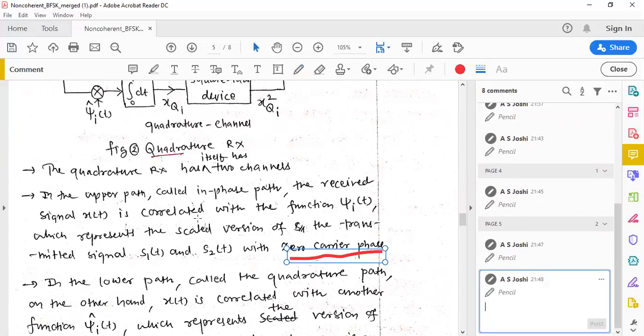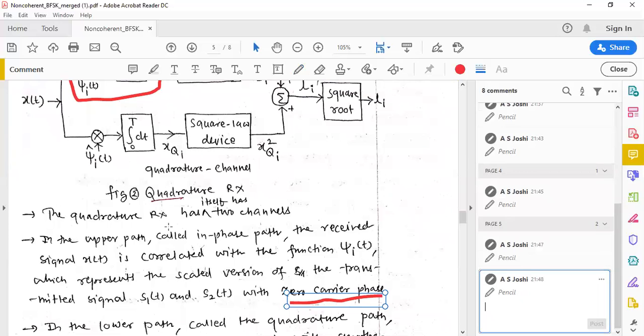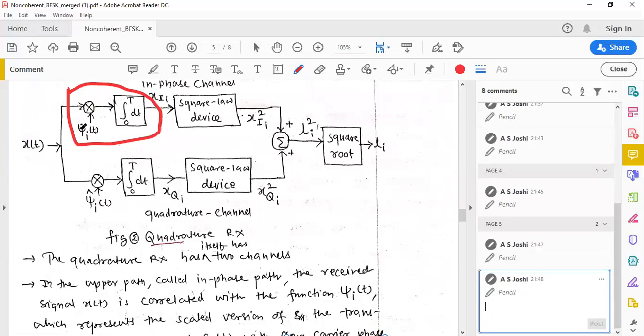Here in the upper path, which we call the in-phase path, the received signal x of t is correlated. Basically it is a correlator, that is, a product modulator followed by an integrator. This part of the receiver extracts the phase information.